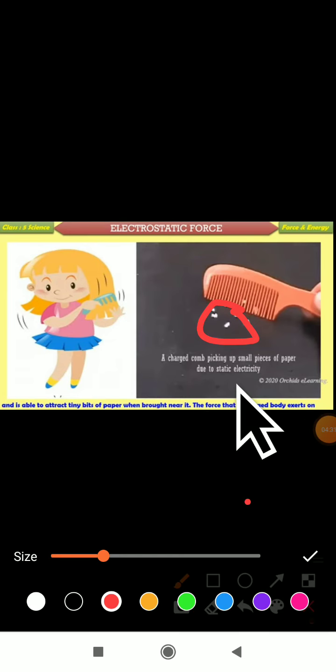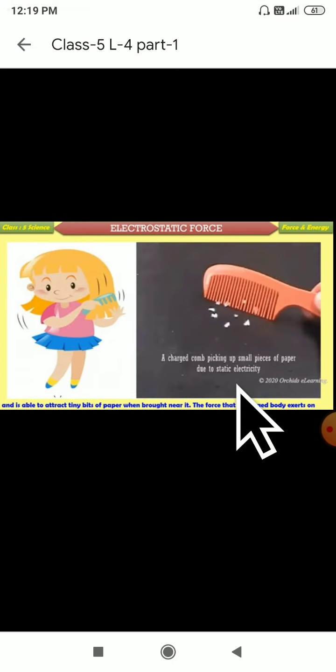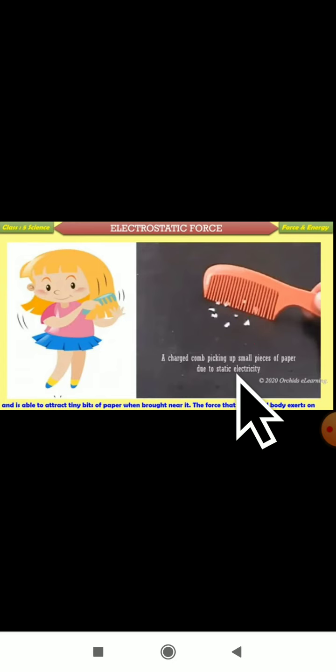Then what you have to do is comb your hair with the comb and hold it near the pieces of paper. Observe what happens. The small pieces of paper will get attracted towards the comb. Why? Because the comb has a charge. The comb has charged here.